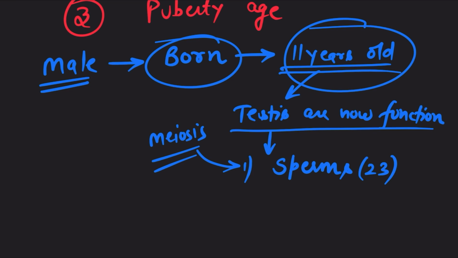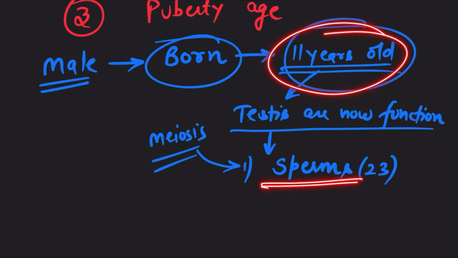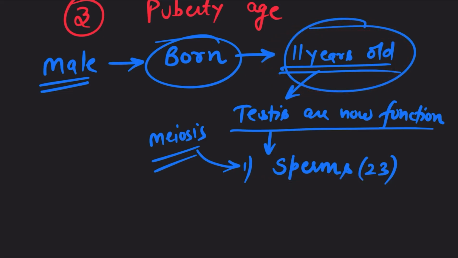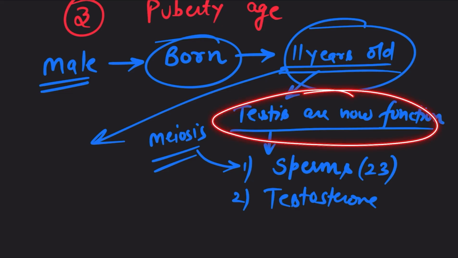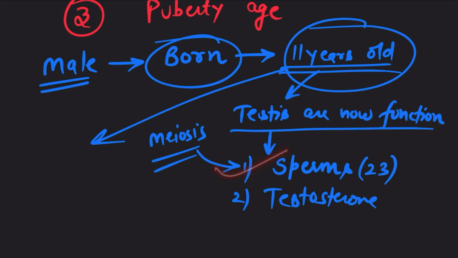So sperms are produced by the process called meiosis, and at the age of 11 or 12, a male starts producing sperm. And one more thing, the male starts producing the hormone testosterone. This particular age at which a male's testes are now functional, starting to produce sperm and testosterone, is known as puberty age, right?